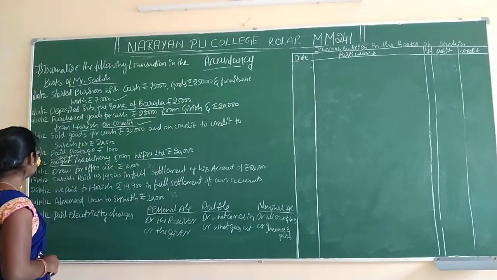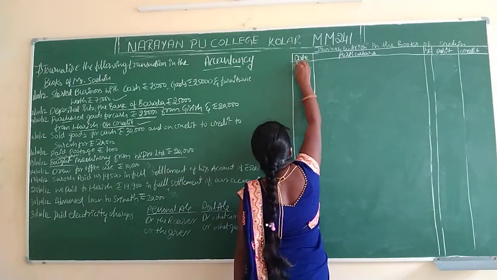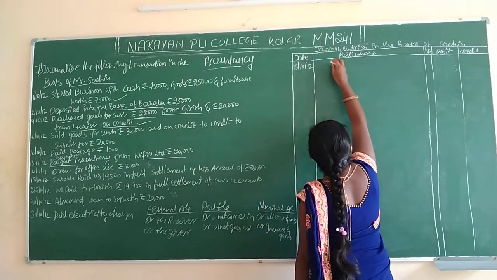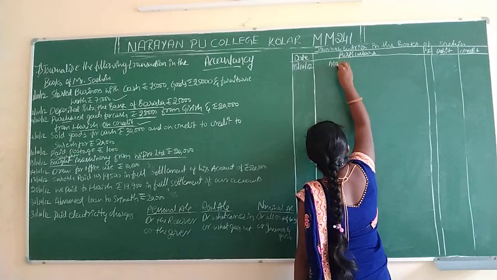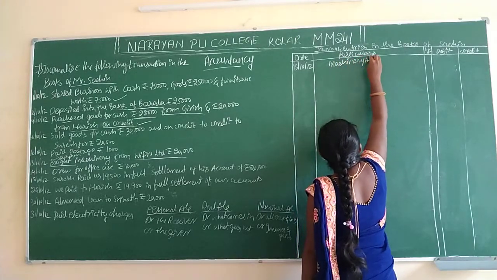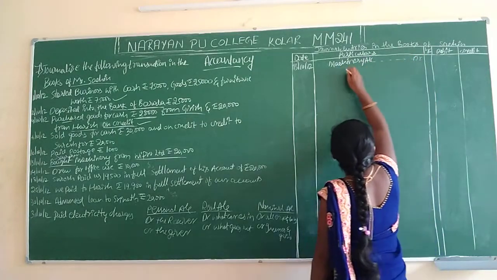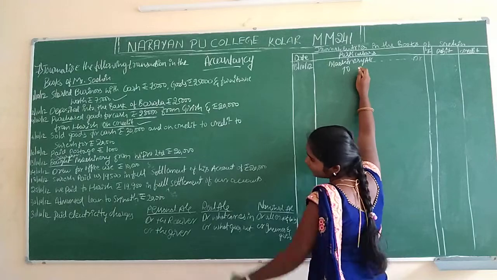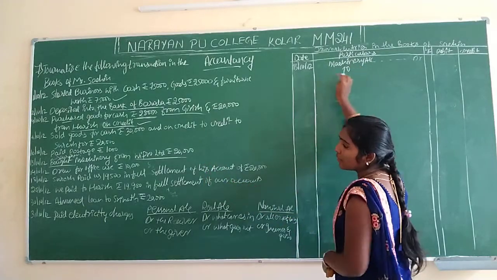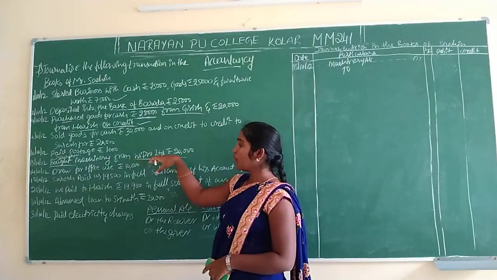And what's the date here? 13/10/12. We purchased machinery account debit to Wipro Company Limited. Where we purchase, here they will mention cash. See here, bought machinery from Wipro Limited.